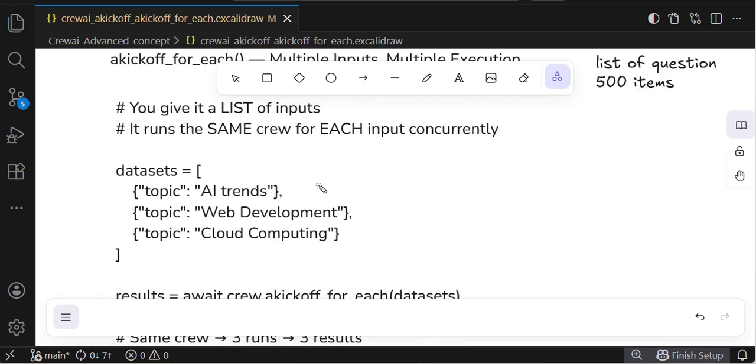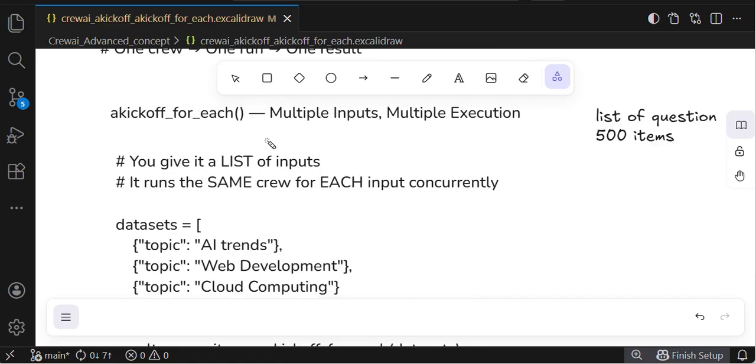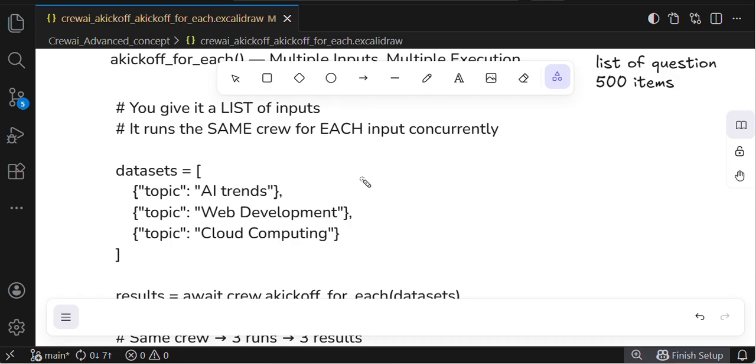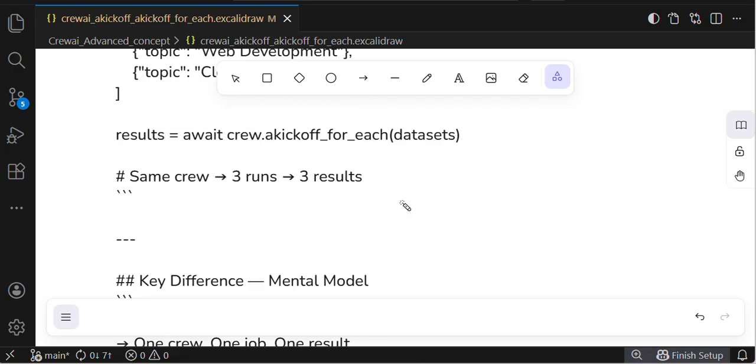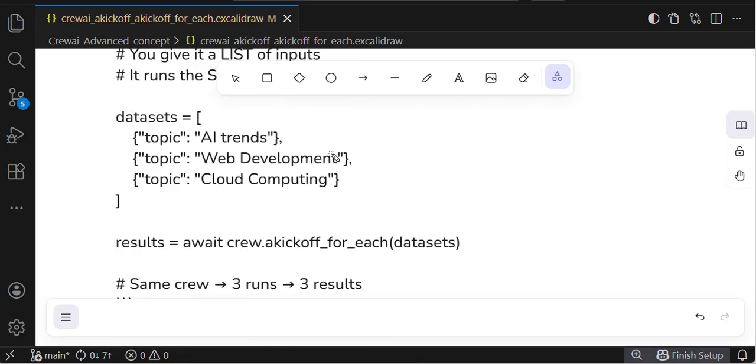If you know these things, it will be helpful to create a robust application in CrewAI multi-agent orchestration. That's why I am stressing it here. If you use akickoff_for_each, it will start to execute concurrently. Results is equal to await crew.akickoff_for_each(data sets): same crew, 3 runs, 3 results, guys.